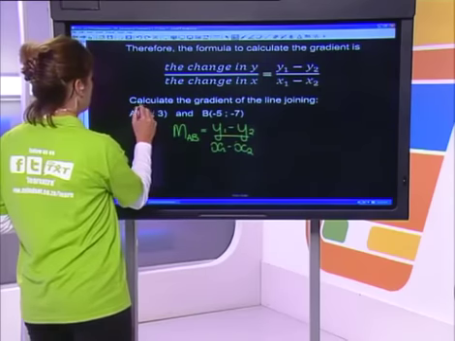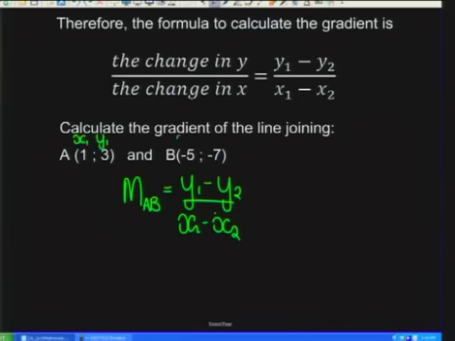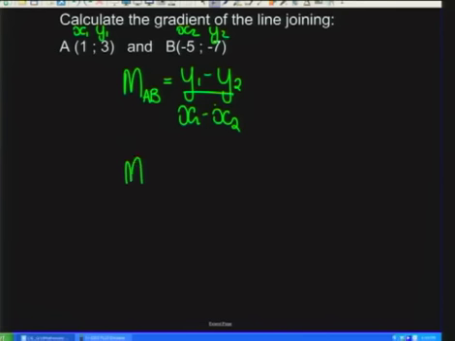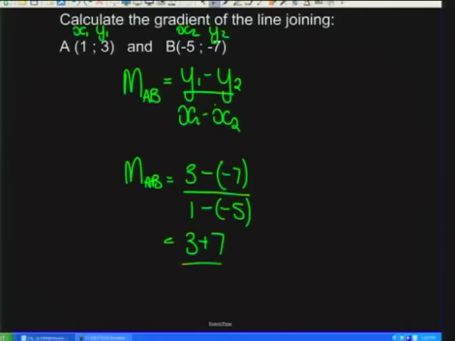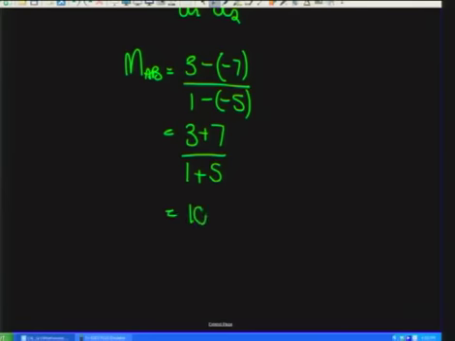Let's quickly label. I've got an x1 and a y1, x2 and y2. So the gradient from A to B is going to be equal to y1, which is 3, minus y2, watch out, there's your double negative, it's going to become positive, over x1 minus x2. In this case, I've got 3 plus 7 over 1 plus 5. That's giving me 10 over 6, which if I simplify gives us 5 over 3.